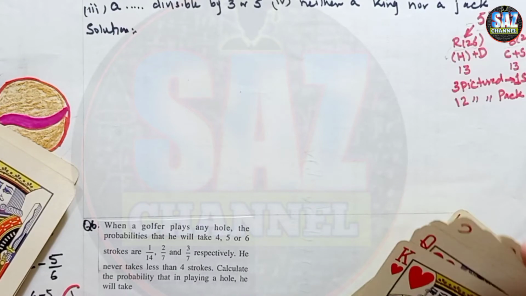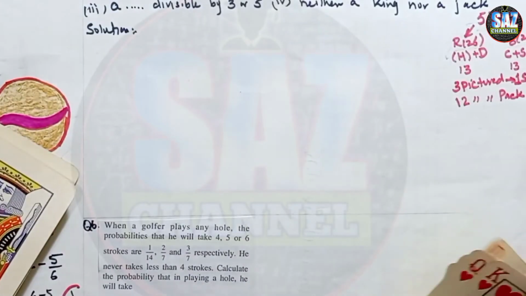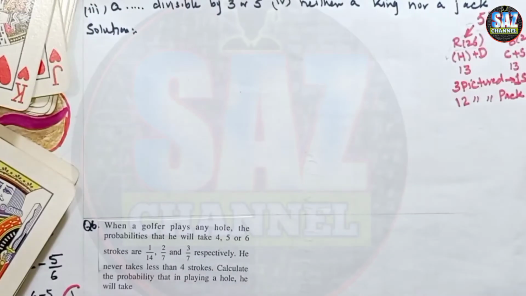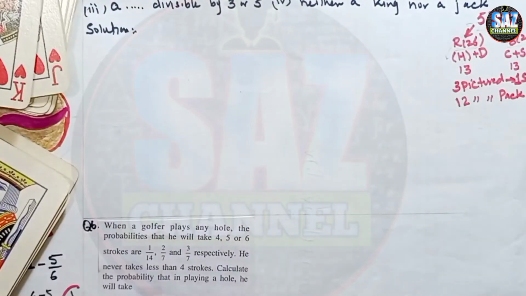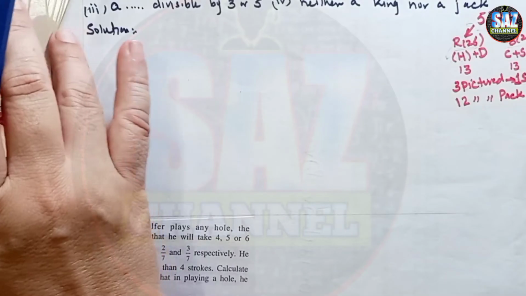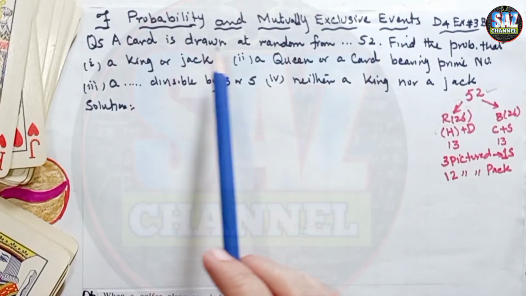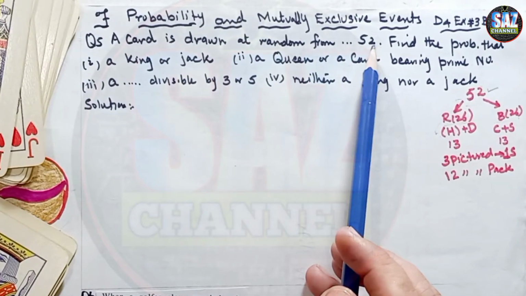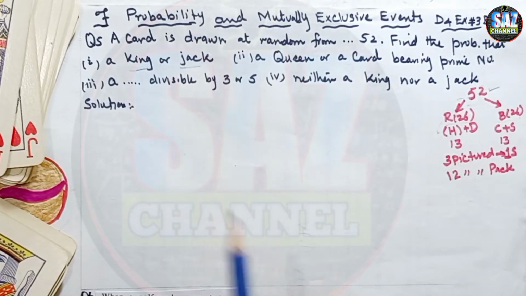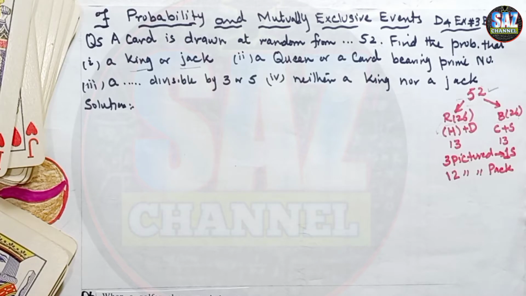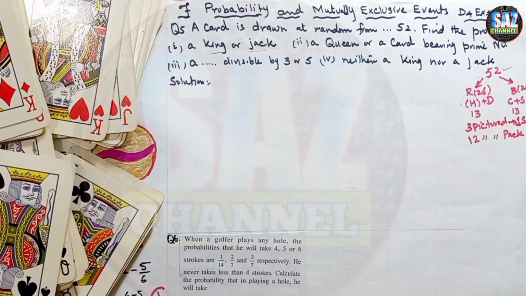Here we have performed the experiment, and we have checked the denomination of this pack of cards. Now moving to the first part of the question: a card is drawn at random from 52 cards. What is the probability of king or jack? The probability of picking a king or jack from the pack. Now see how many kings there are in the whole pack.